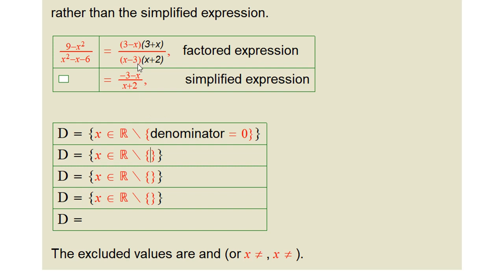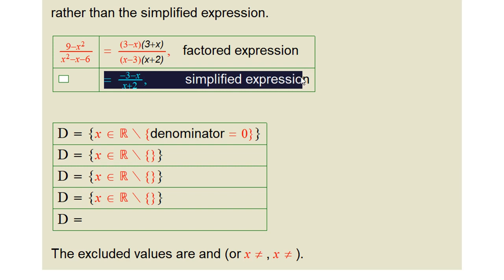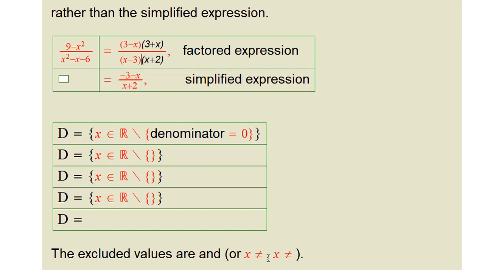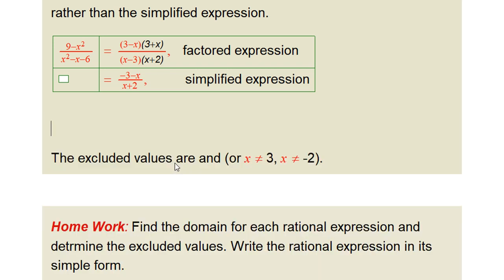No, in my case, I will look at the factored term, not the simplified form. We cannot use the simplified form even in the domain or in the excluded value. You need to remember that. So in this question, the domain will be all real numbers except 3 and negative 2. Just these excluded values.